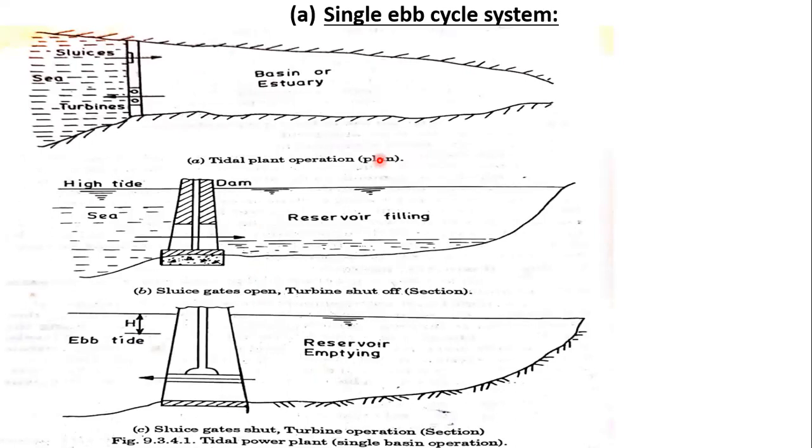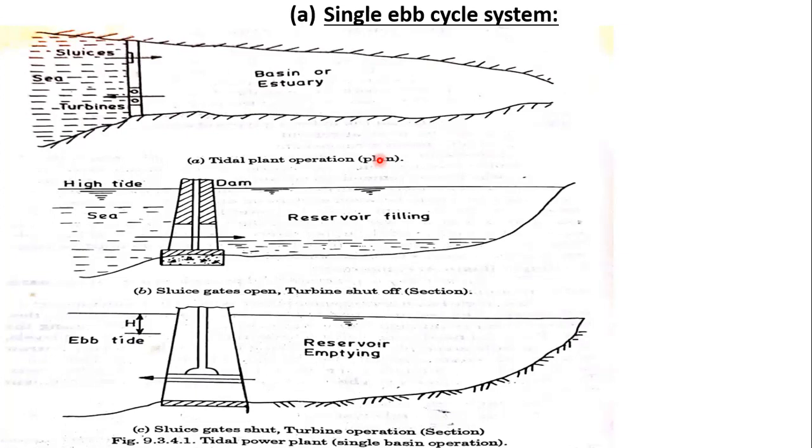When there is a flood tide, meaning we are getting large amounts of water, we can term this flood tide as high tide. In technical terms we call high tide flood tide. When the flood tide comes, the sluice gates are opened.